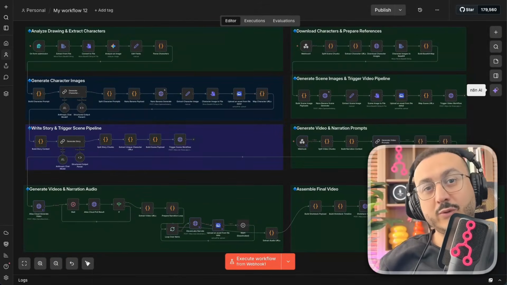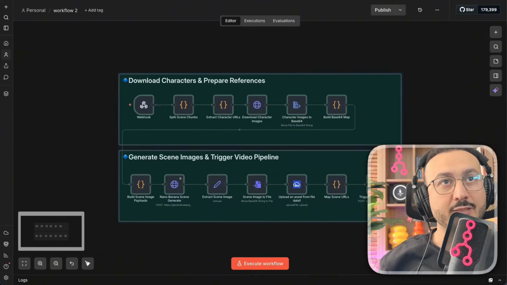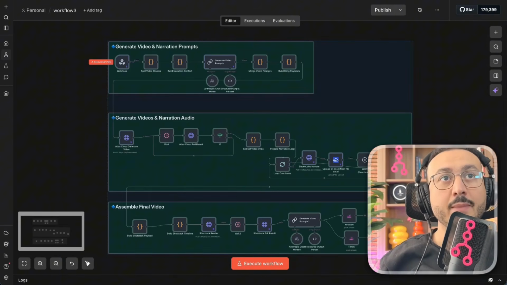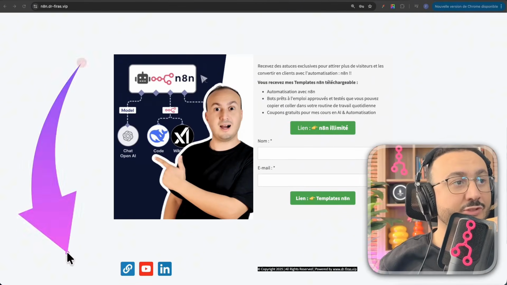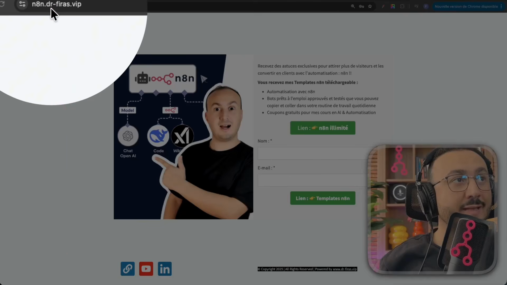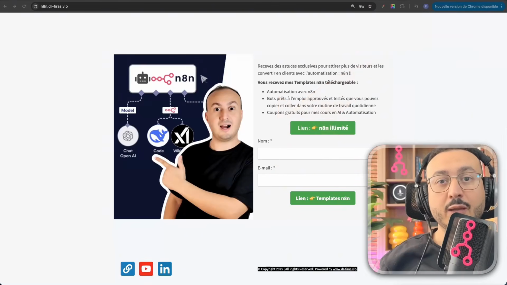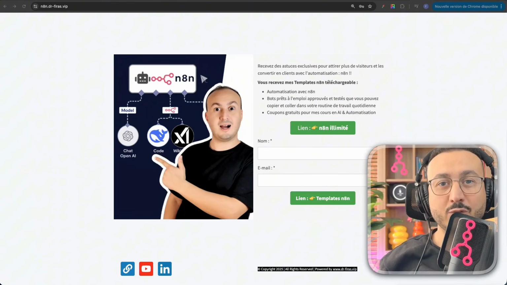So the first thing to do is to download the workflow, and to make it easier to deploy later, I've divided this workflow into 3 parts. That way, we'll be able to understand each part and what it does. So all you have to do is go to this link, which I'll obviously put in the description, called n8n.drfras.vip. Here you just need to enter your email address and you'll receive the entire workflow by email, fully ready to be imported. So the source code will be shared with you for free in your inbox.